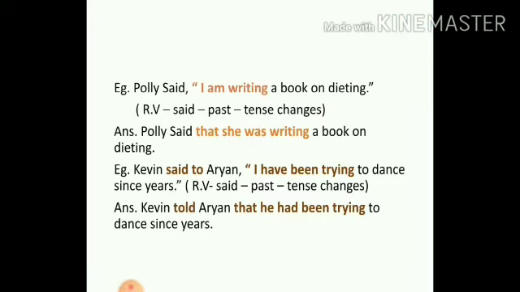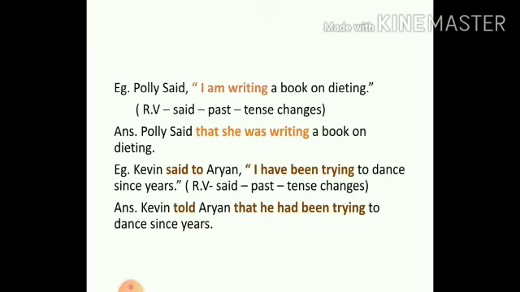Students, have you remembered that all the present becomes past and past becomes past perfect? We'll start with an example. Polly said, "I am writing a book on dieting." Now, in this case, students, the change of tense is very important. This is what we are focusing on. The verb outside, said, is past tense, and therefore the tense inside will change. So Polly said that she was writing. So "I am writing" has become "was writing a book on dieting." Present continuous becomes past continuous.